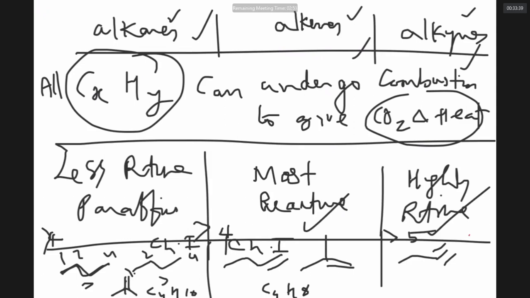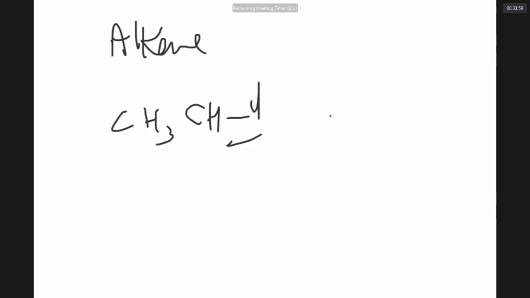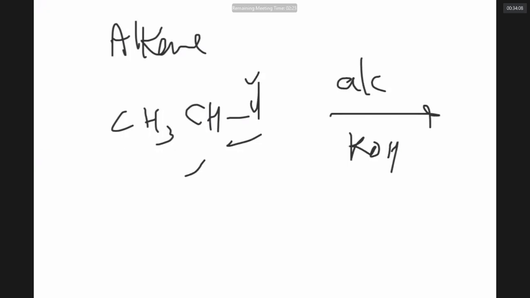Actually, we want to focus more on alkenes and alkynes because normally we get questions from these two topics. So now we are shifting our attention to alkenes. How to prepare alkenes? Take ethyl chloride. When any alkyl halide is heated with alcoholic KOH, a simple strong base, the Cl and this hydrogen will get out as HCl.